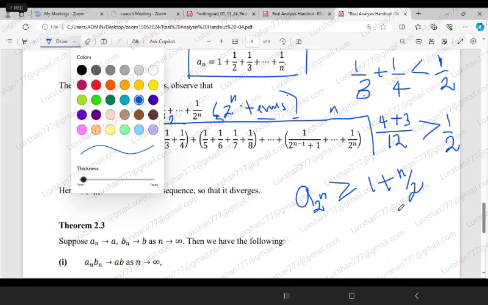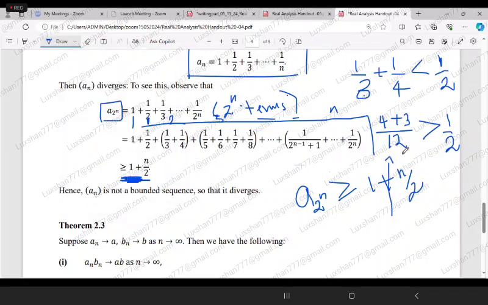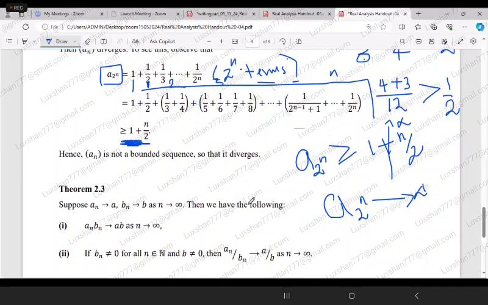But a 2 to the power n is greater than this one. So even the smaller one goes to infinity. Therefore, a 2 to the power n goes to infinity as n tends to infinity. Therefore, this is not bounded.